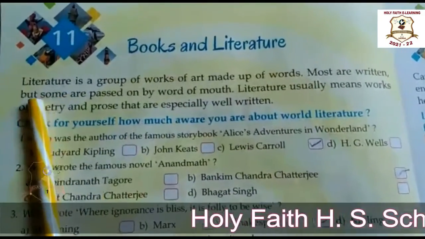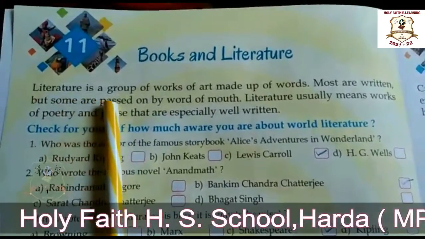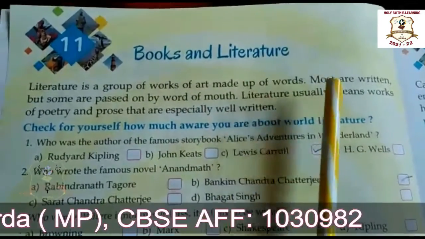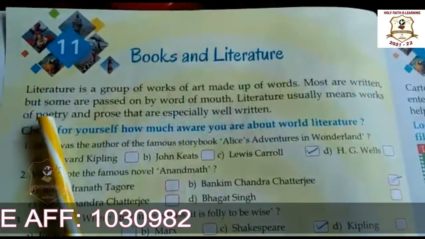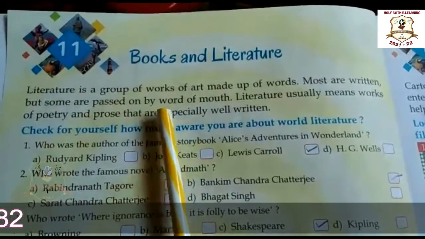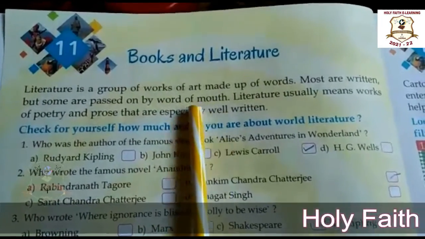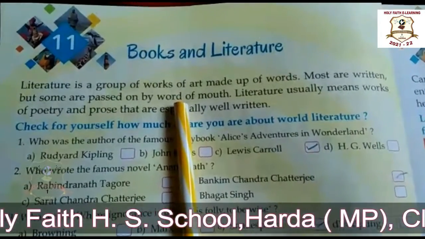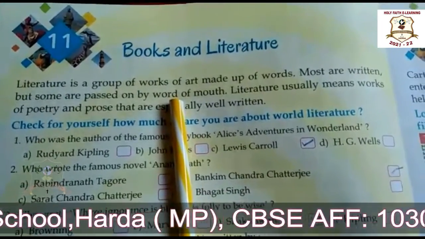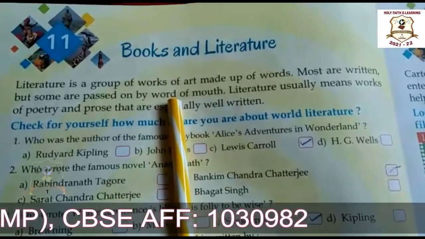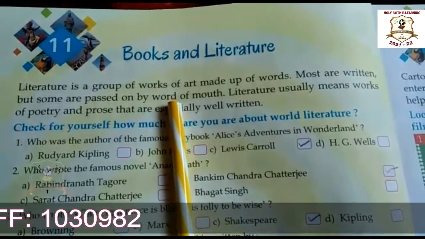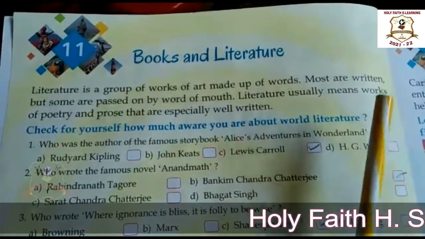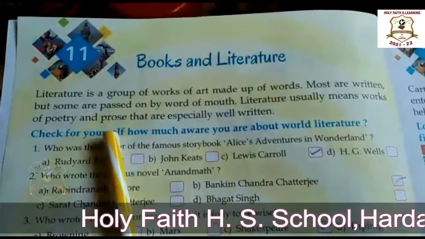Okay, let's start. Literature is a group of works of art made up of words. Most are written, but some are passed on by word of mouth. What is the meaning of word of mouth here? Word of mouth means it is the passing of information from person to person using oral communication. For example, storytelling.